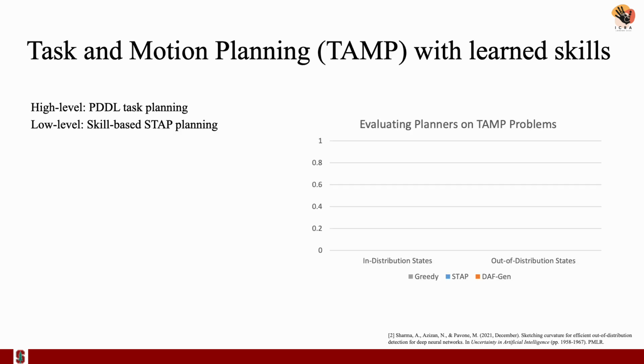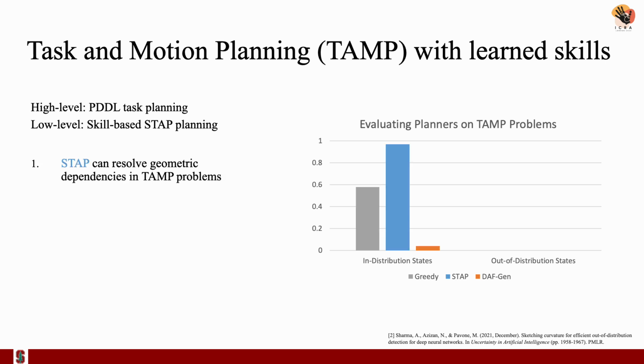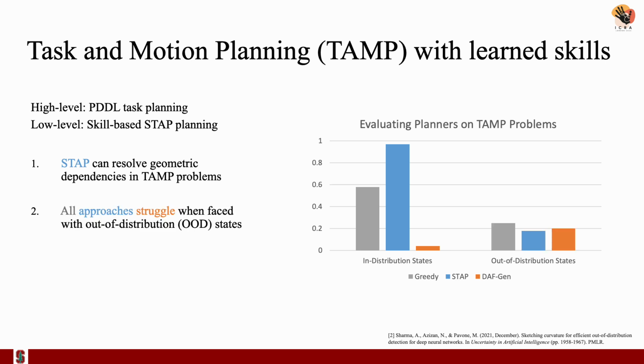STAP can be extended to task and motion planning problems by using a PDDL task planner to propose candidate skill sequences and invoking STAP to optimize those skill sequences and select the one with the highest probability of success. STAP can resolve geometric dependencies in TAMP problems when the environment states are in distribution for the learned skills and their Q functions. However, out-of-distribution states, such as a flipped cup or an unseen object, make the product of Q functions objective unreliable and thus decrease planning performance.